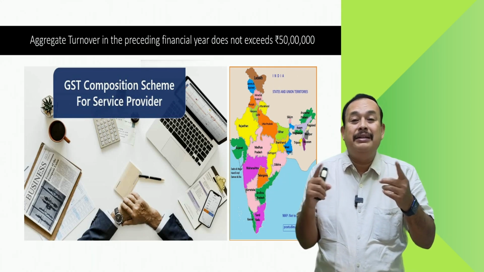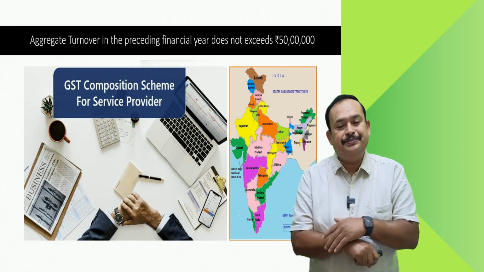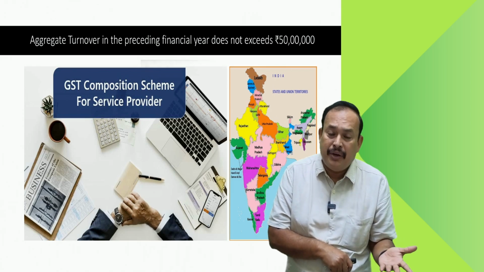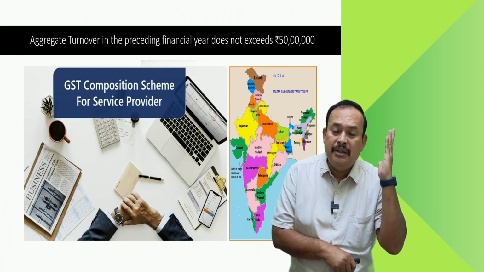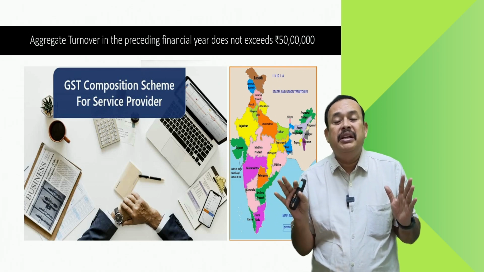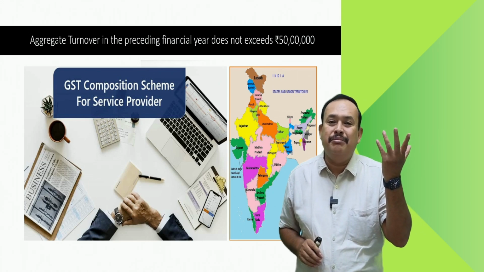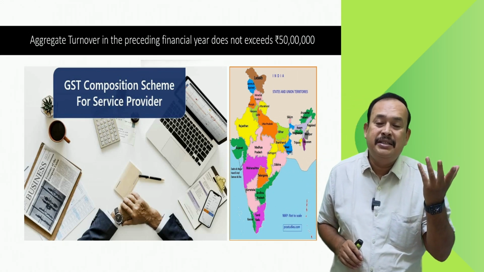By comparing the two, decide which is economical and beneficial for you, left to your option. So, composition scheme is an optional scheme, a helping hand to the MSME sector set by the GST Council.